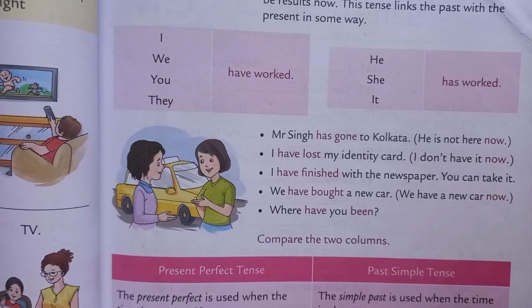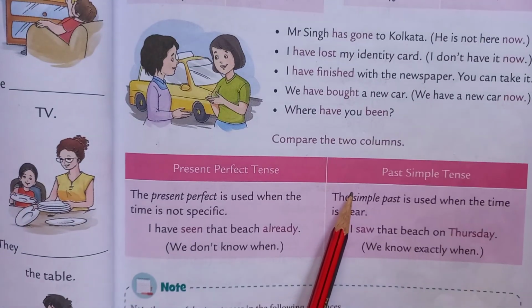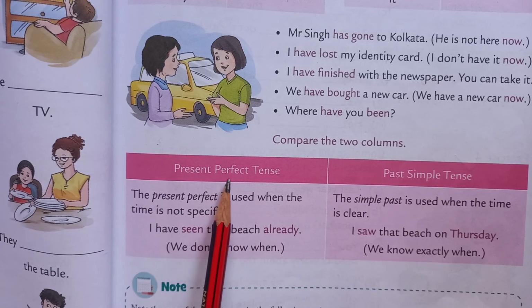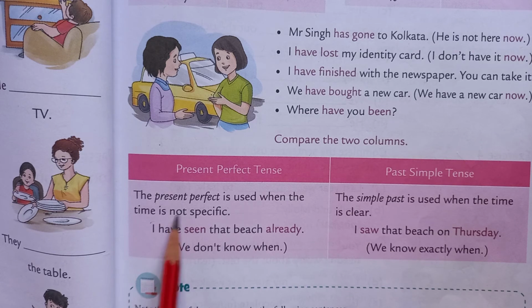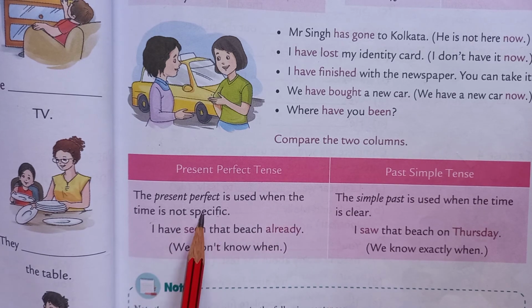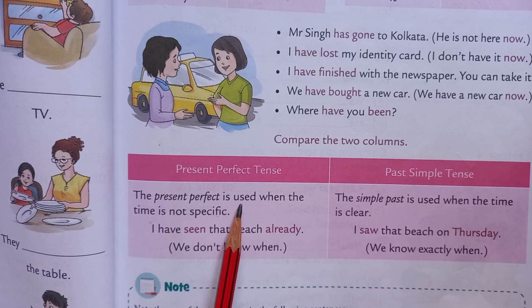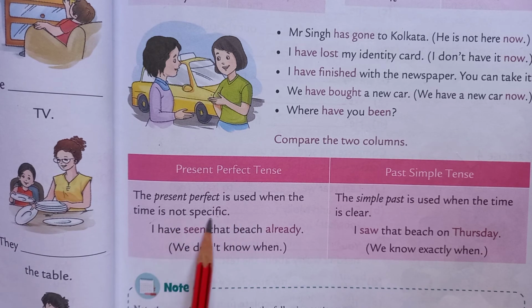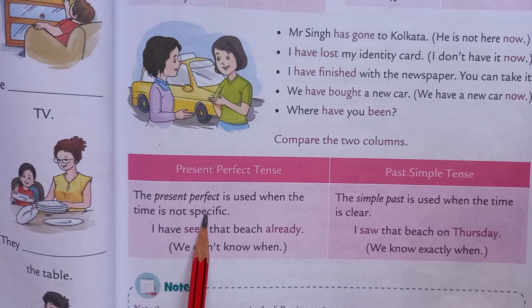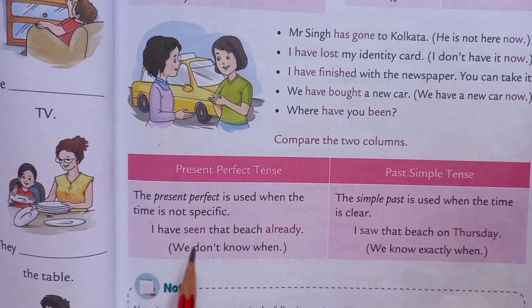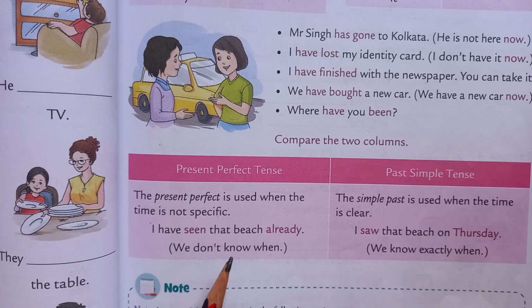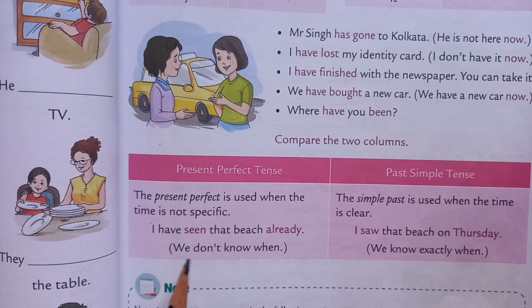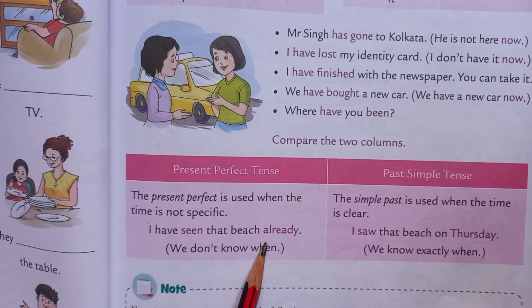Now see the difference, or compare the two columns. The present perfect is used when the time is not specific, means we're not telling about the time. I have seen that beach already. We don't know when. That is present perfect tense.